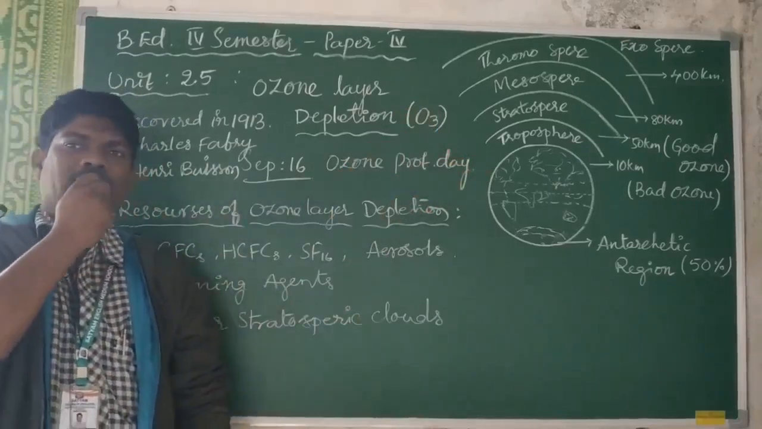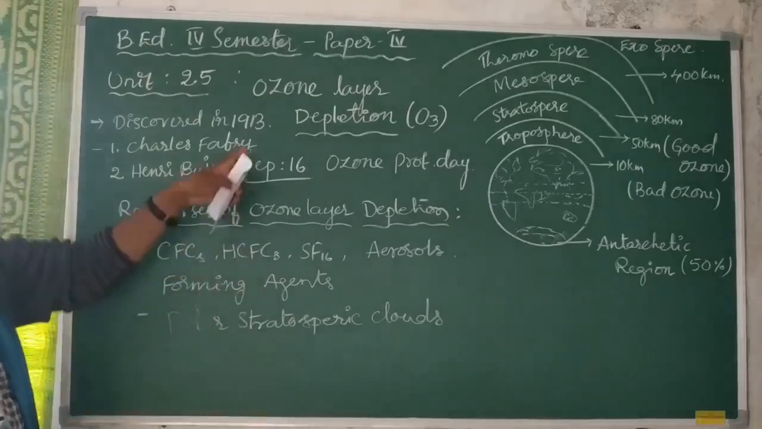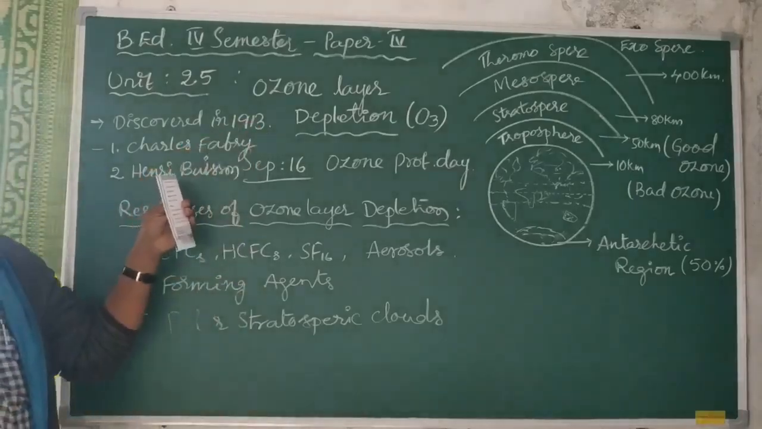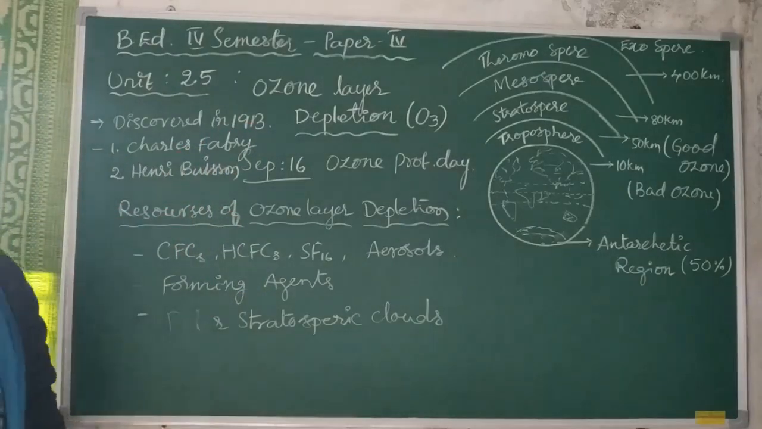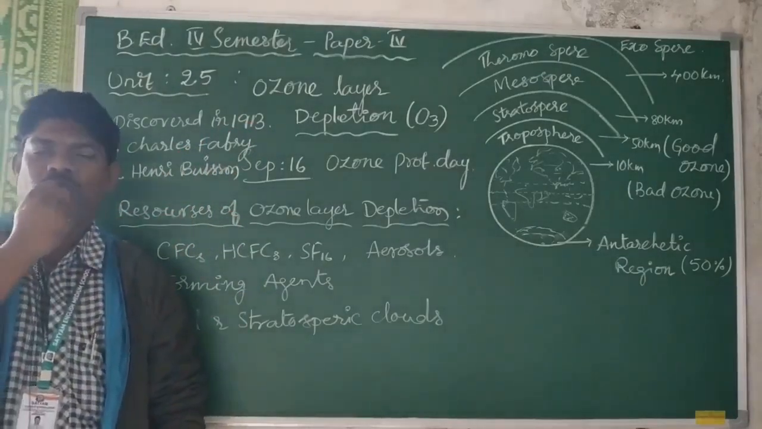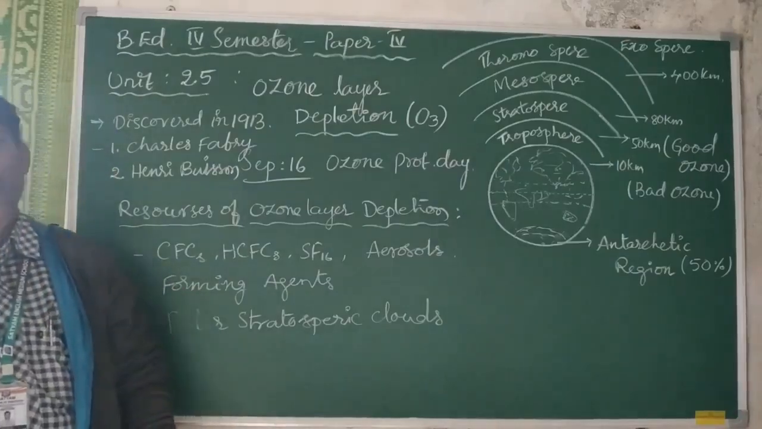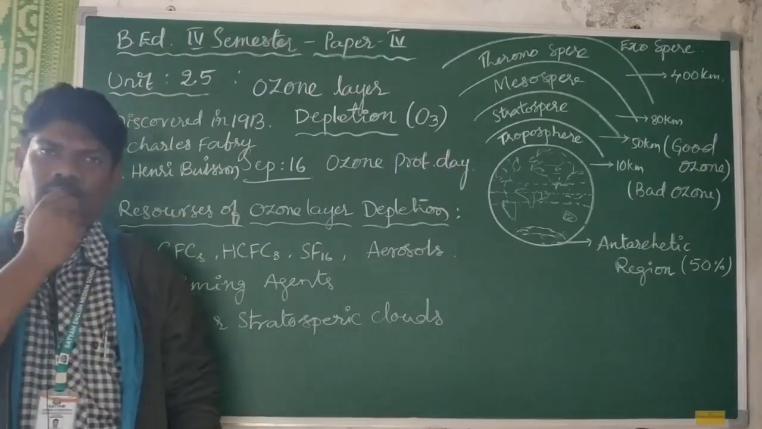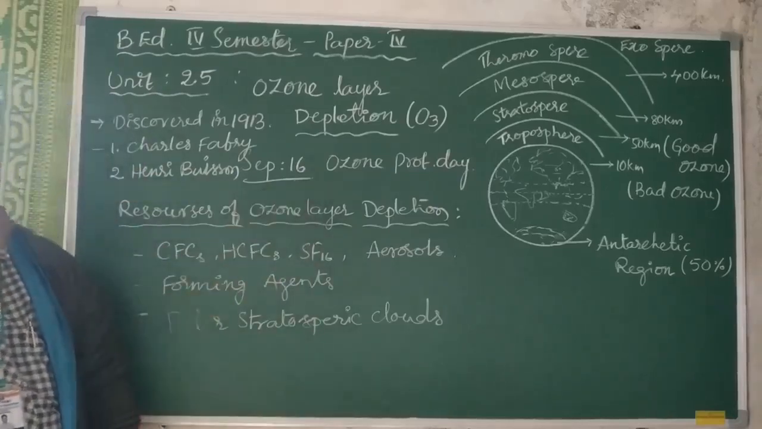The ozone layer was discovered in 1913 by two famous scientists, Charles Fabry and Henri Buisson. These two physicists discovered the ozone layer, and every year we celebrate World Ozone Protection Day on September 16th.